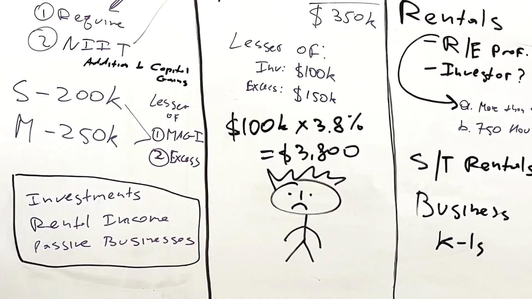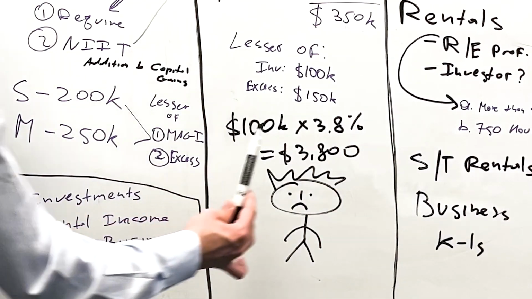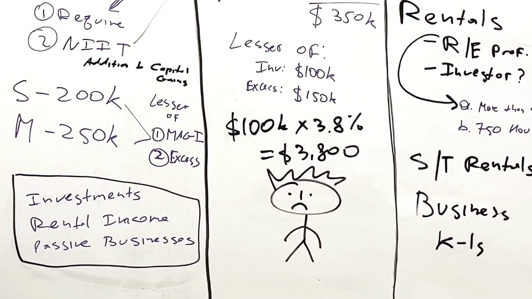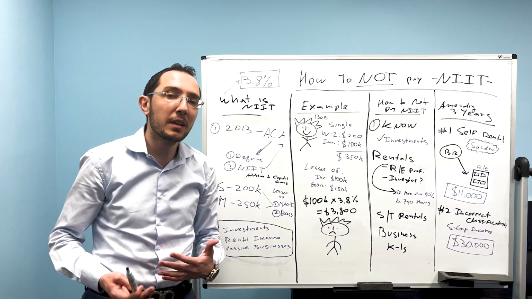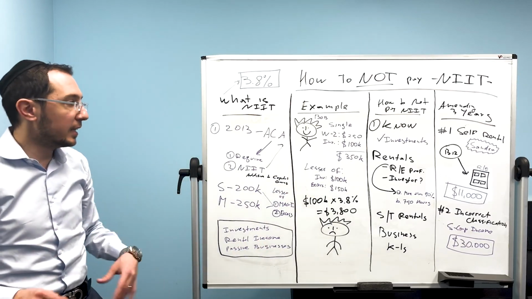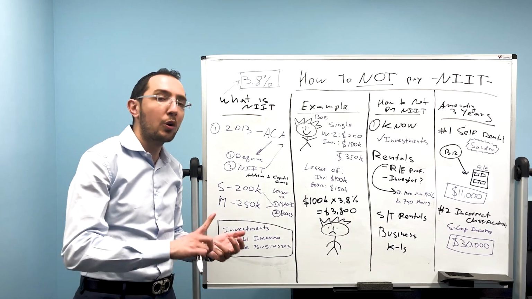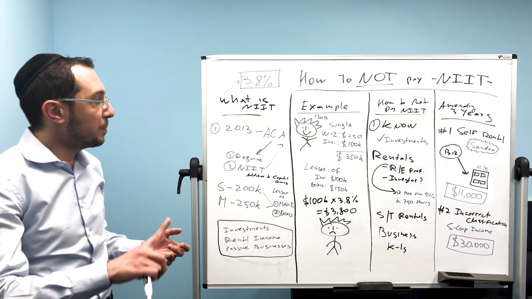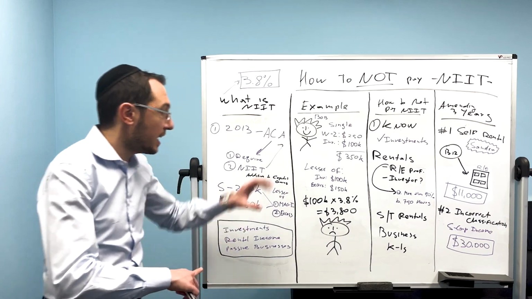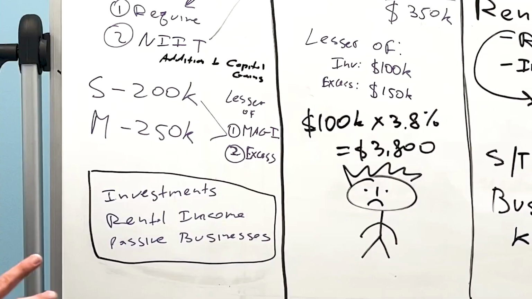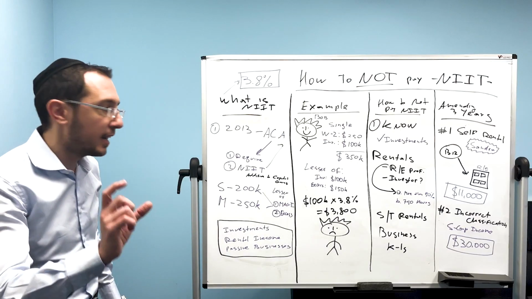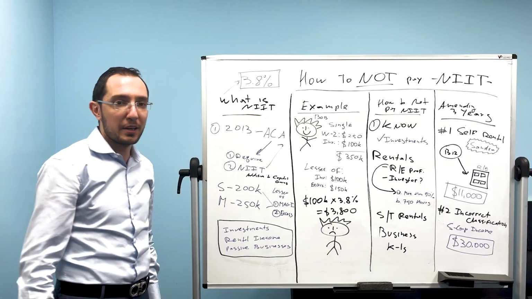As you see, Bob is not happy that he now has to pay an extra 3.8% tax on it. Because look, this is his investment income. He already paid either short-term capital gains taxes or long-term capital gains taxes, right? He paid state, city, and federal taxes, and now this extra tax is being slapped on him, so to speak, and it's just being auto-calculated and added to your total tax on your tax return.